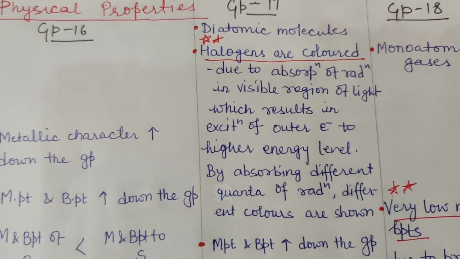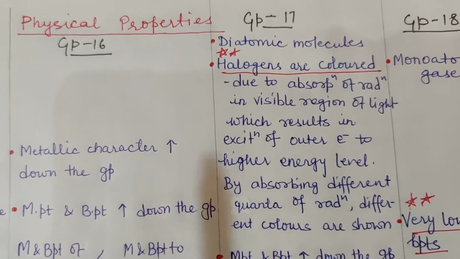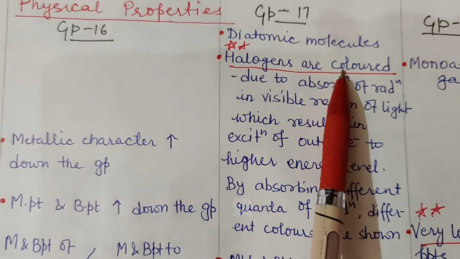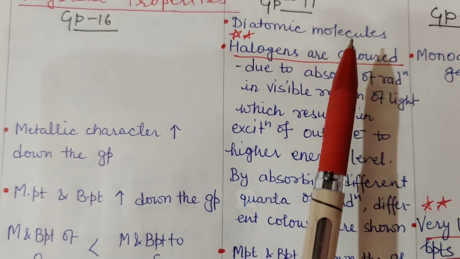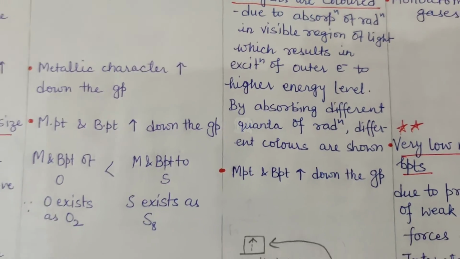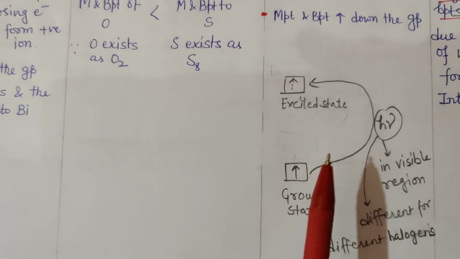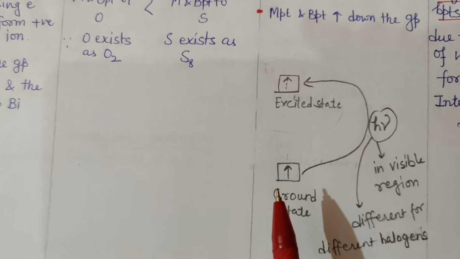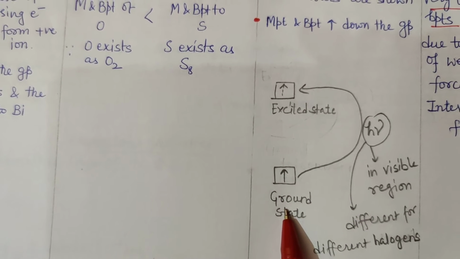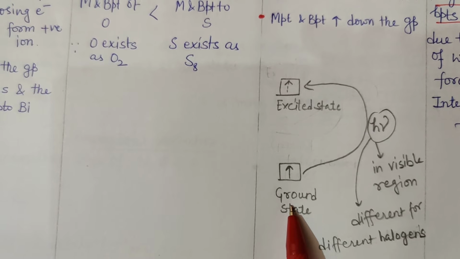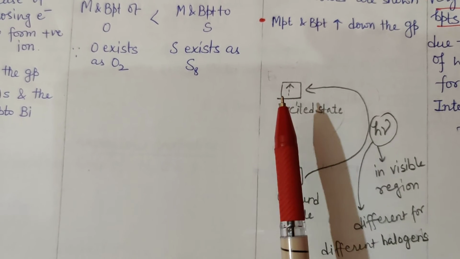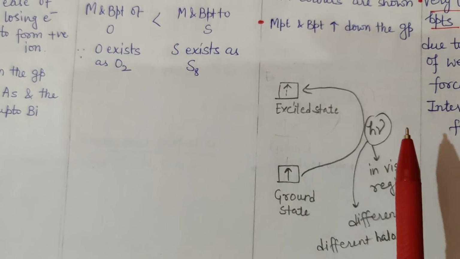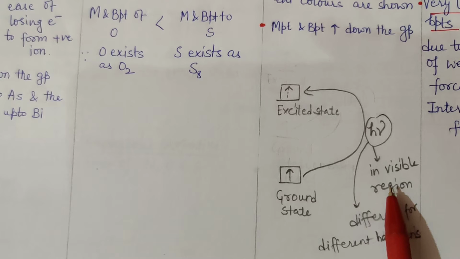Now there is one very important question that is frequently asked from this portion, that is, halogens show colors. Halogen molecules are colored because when they absorb energy, then the outermost electron gets excited to the higher energy level, and the absorbed radiation corresponds to visible region of light.